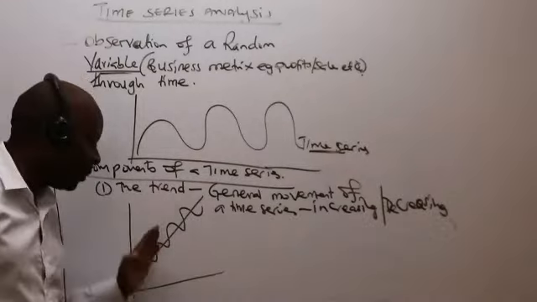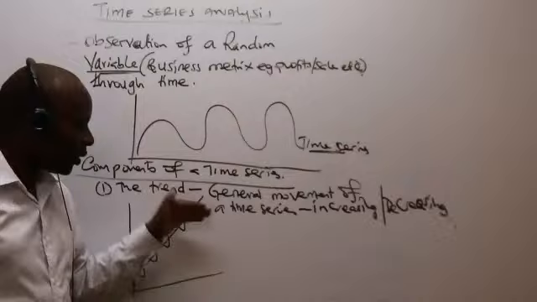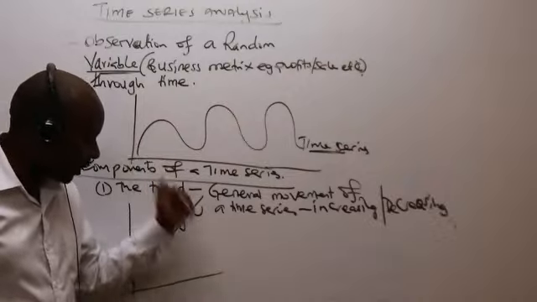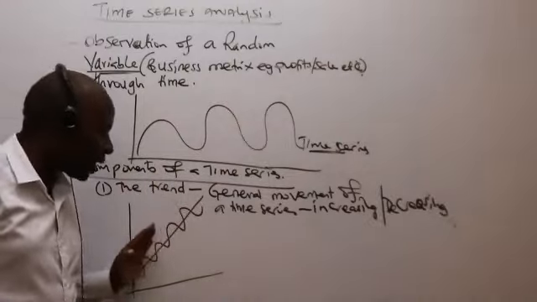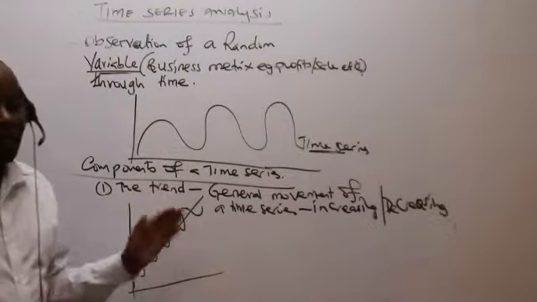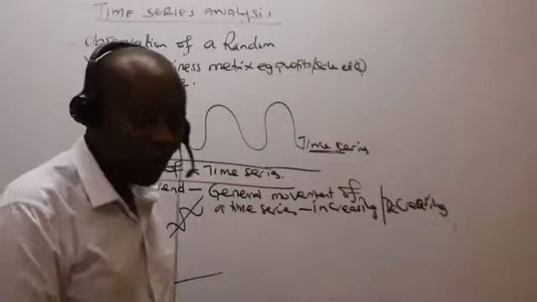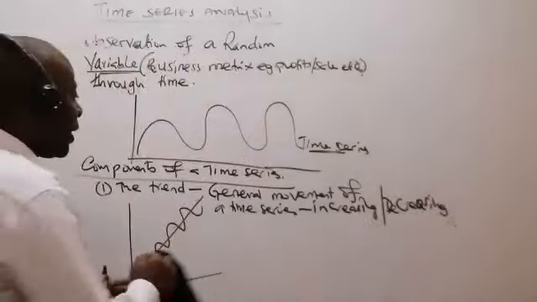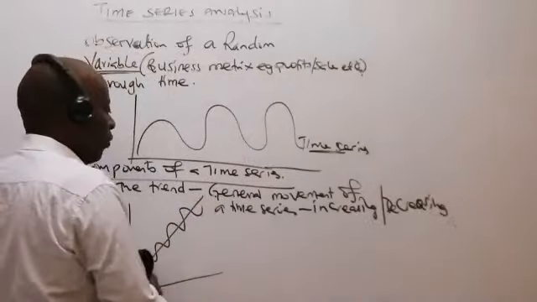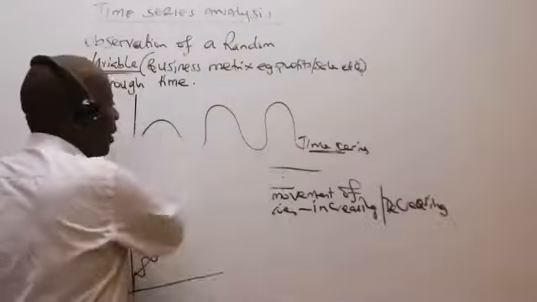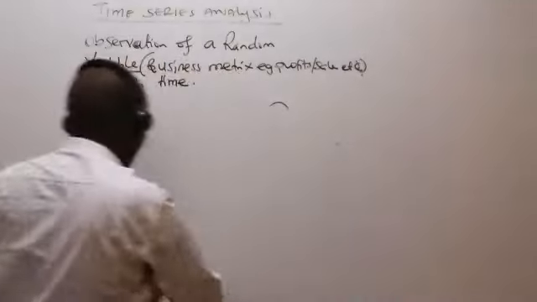So generally, there could be, in this case, those variations, troughs, and of course peaks. But at the end of the day, we are seeing an increasing trend. So when we talk of a trend, what we are supposed to understand is that a trend represents what we call the general movement of a time series.